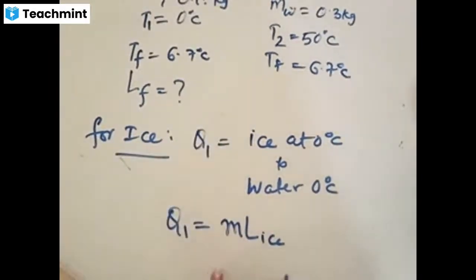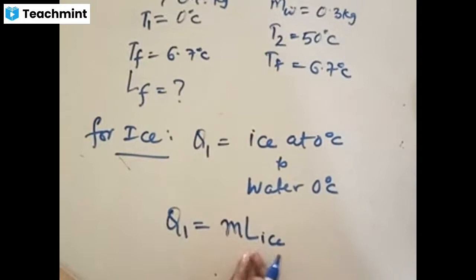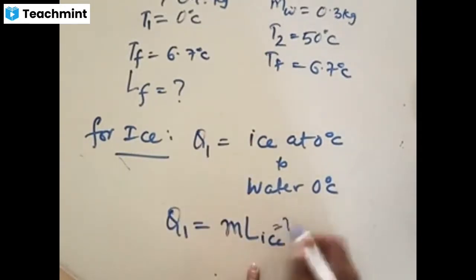Accordingly, it is given by what formula? M into L of ice, because ice is converting into water. That is the latent heat of ice. Now you need to find this value only. In this question, you are asked to find the latent heat of ice. Now in the first step, this is taking place. This is Q1.